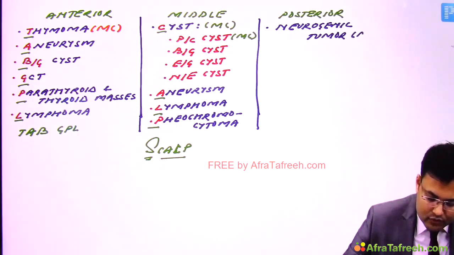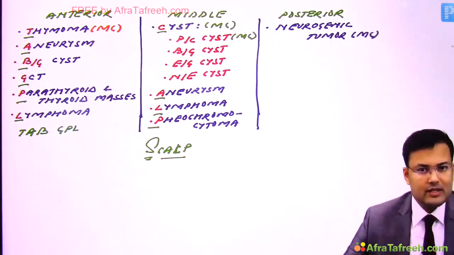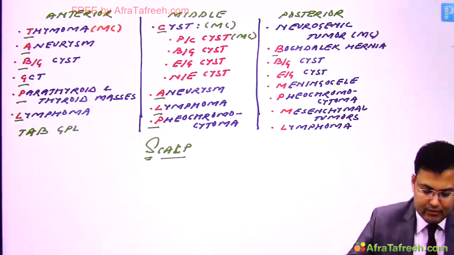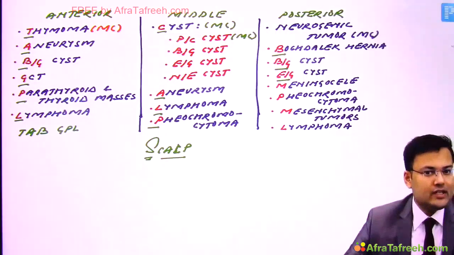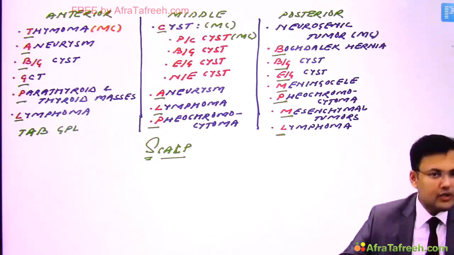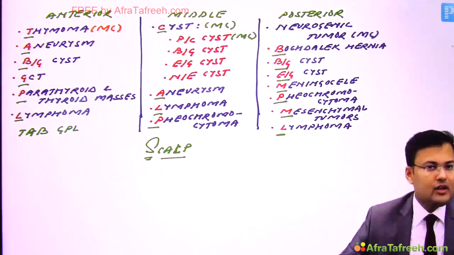Right? This is the most common. What are the other masses which are seen? So apart from neurogenic tumor, we can see there is Bochdalek hernia, bronchogenic cyst, enterogenous cyst. There is meningocele, pheochromocytoma, mesenchymal tumors, and lymphoma. Okay. So how to remember?